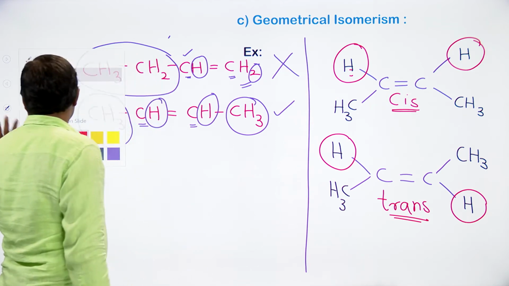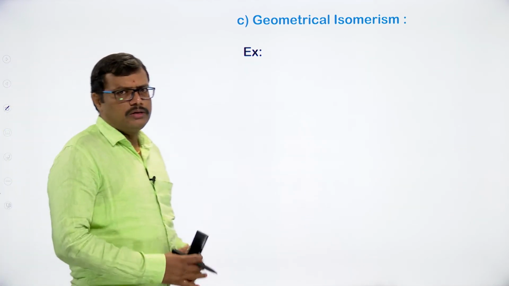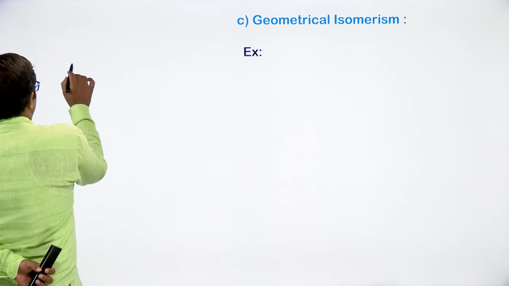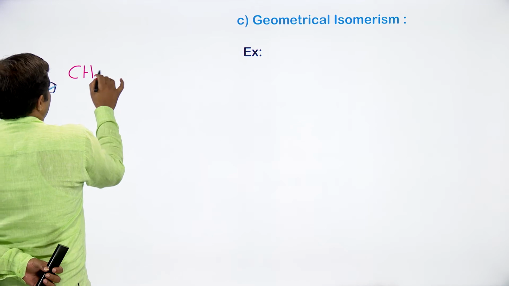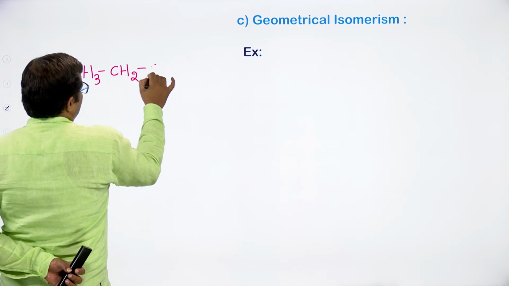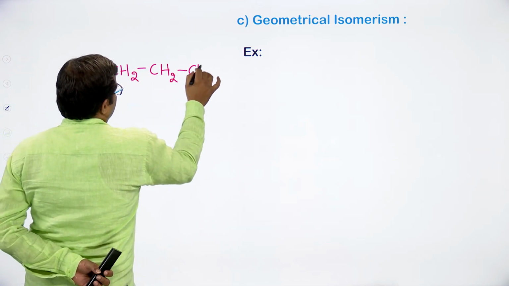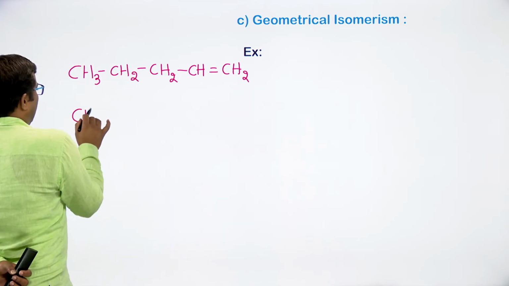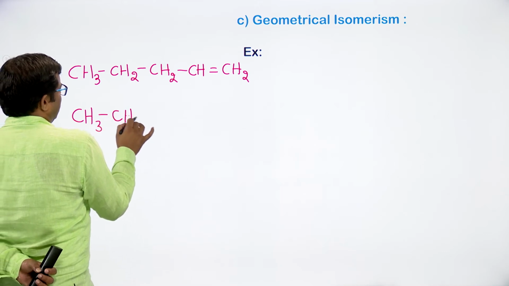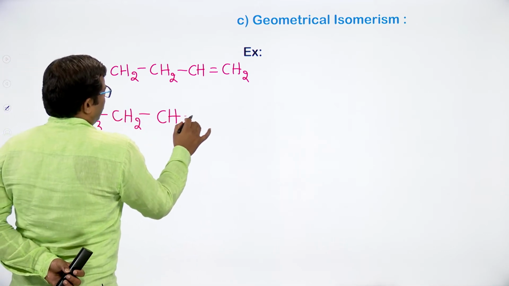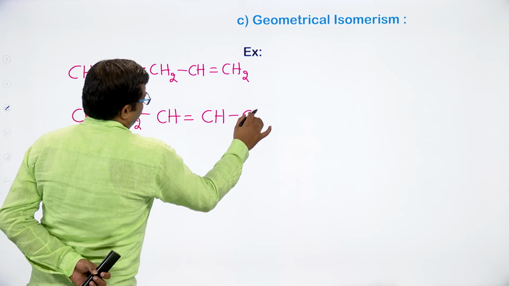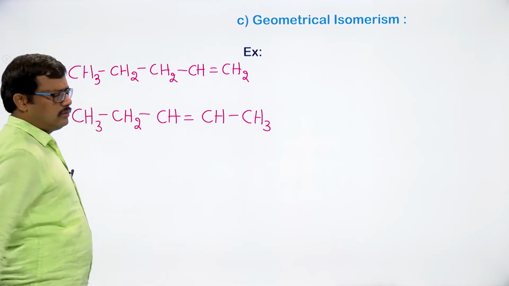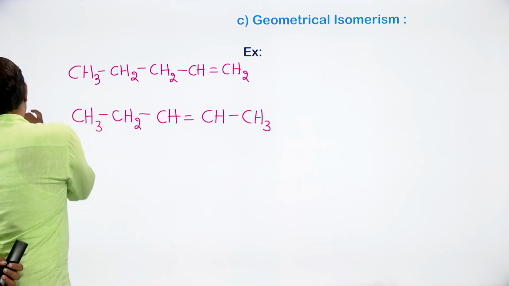Okay, let us see one more example with respect to geometrical isomerism. For example, if we take a 5-carbon chain, we can write CH3, CH2, CH2, CH, double bond, CH2, 1-pentene. Or I can change the position of the double bond, thereby introducing the double bond between the second and third carbon atoms. Okay, so we have two isomers now.